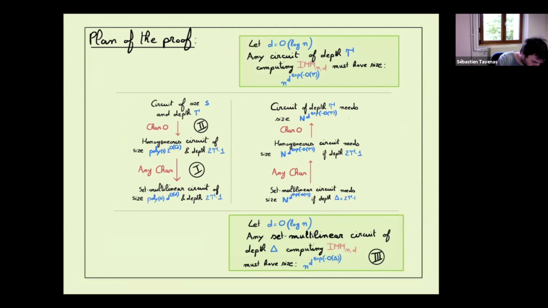As previously, what will be particularly interesting is the case of gamma equals 3. Here we can get n to the omega square root of d. In fact, the case gamma equals 3 means delta equals 5, and here we also need n to the omega square root of d. So in particular, what we would like to show is that in the case of a depth 5 set multilinear circuit, we can get a lower bound of n to the omega square root of d.